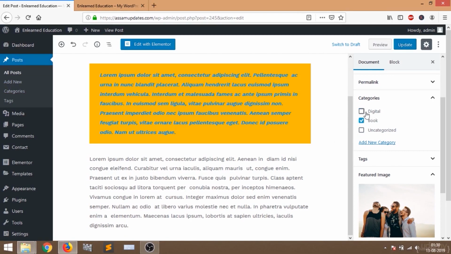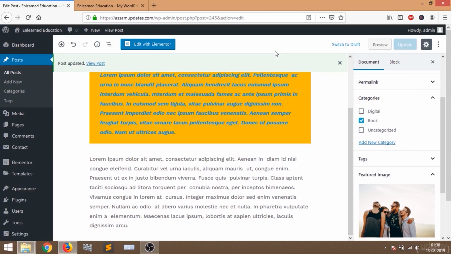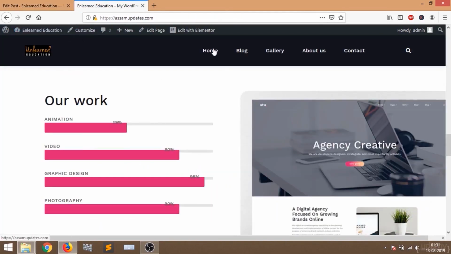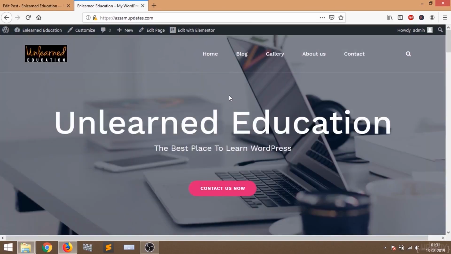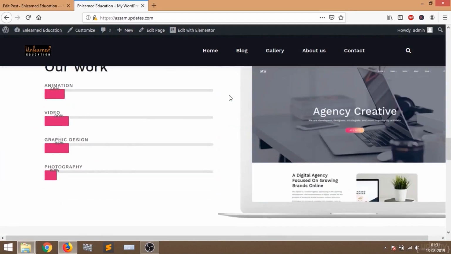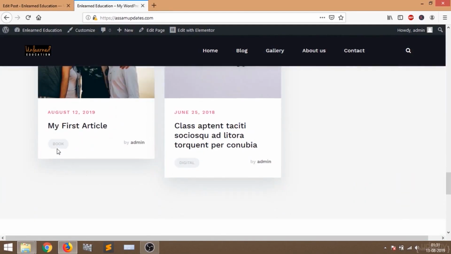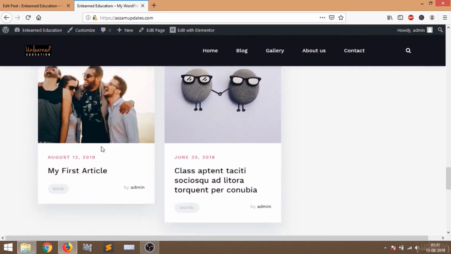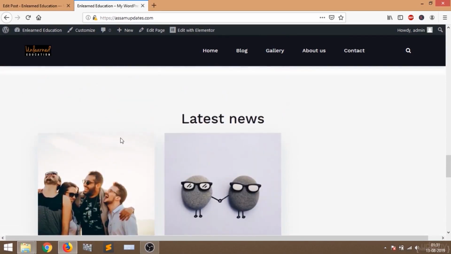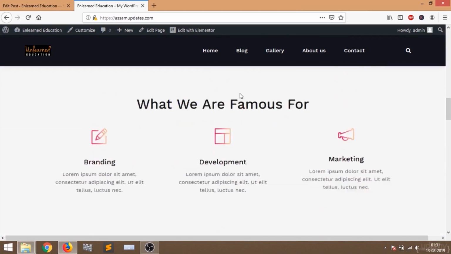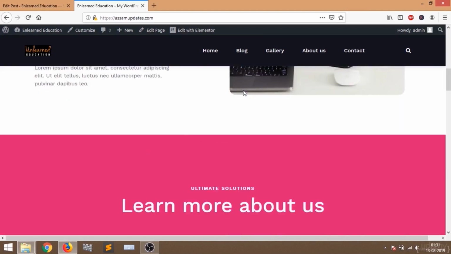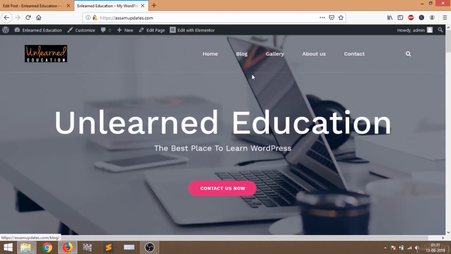I'm going to deselect this digital one, and only select book, and then click on update. It is updated. Now if we go back to our website and refresh the home page, we can see that our new category book is added to this article. Just like that you can post new blogs, and people will be updated through your blog posts.